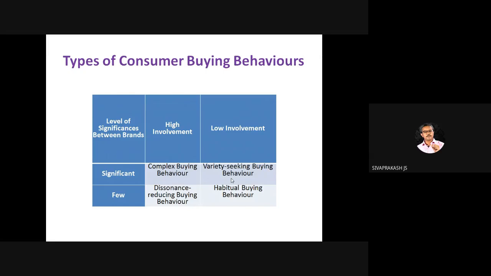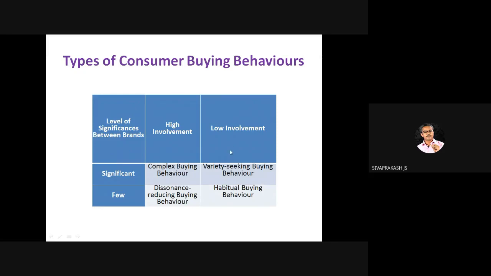Right? Types of consumer buying behaviors. This is also a matrix. Have a graph with X-axis and Y-axis, few significant, highly significant, low involvement, high involvement. Just draw the matrix and then put these things in. You can remember it. If you match that matrix, for example, highly significant and high involvement, then you will end up with complex buying behavior.